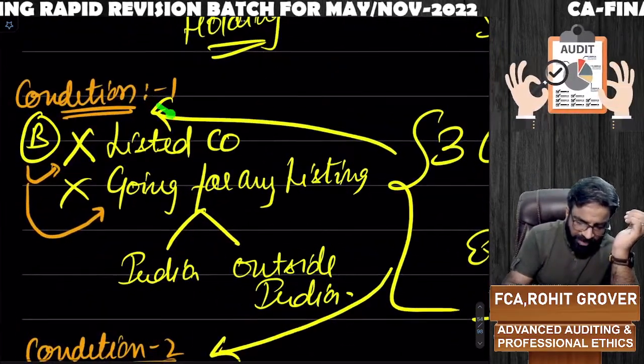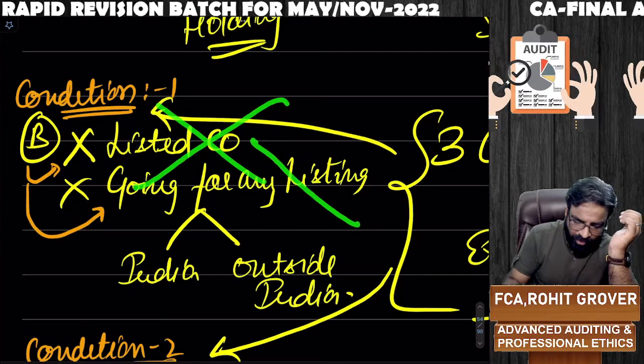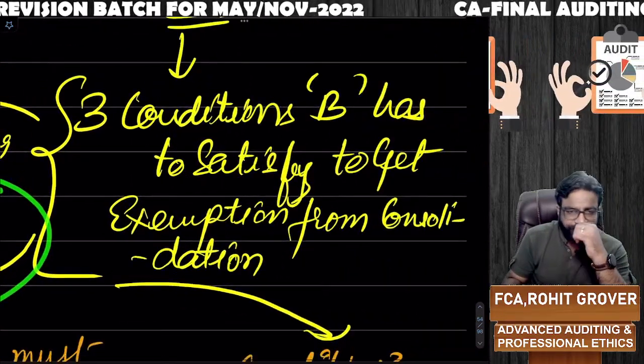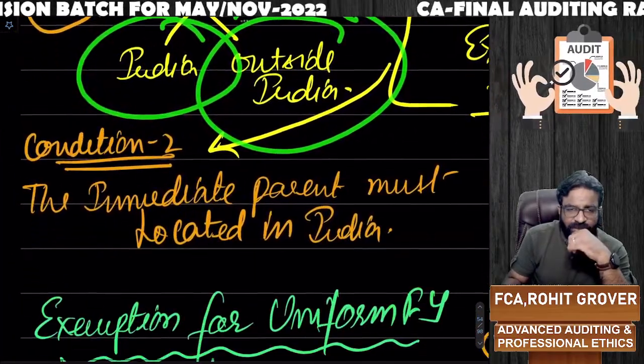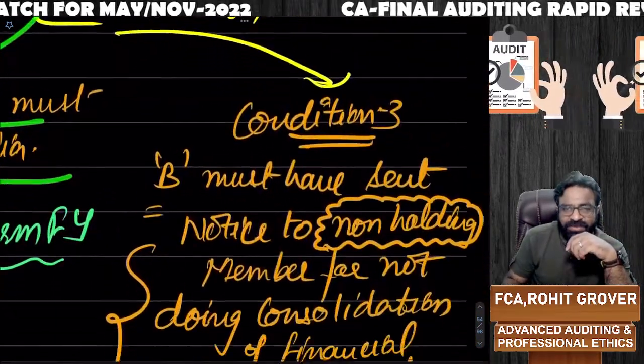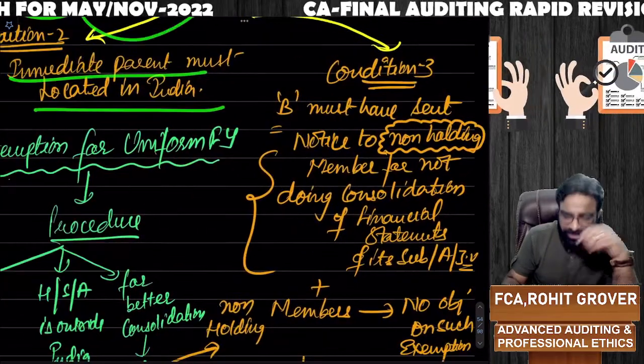Condition number one, B neither should be a listed company nor going to be a listed company in India or outside India. Condition number two. What is the condition number two? The immediate parent company must be located in India. Condition number three. What is the condition number three?